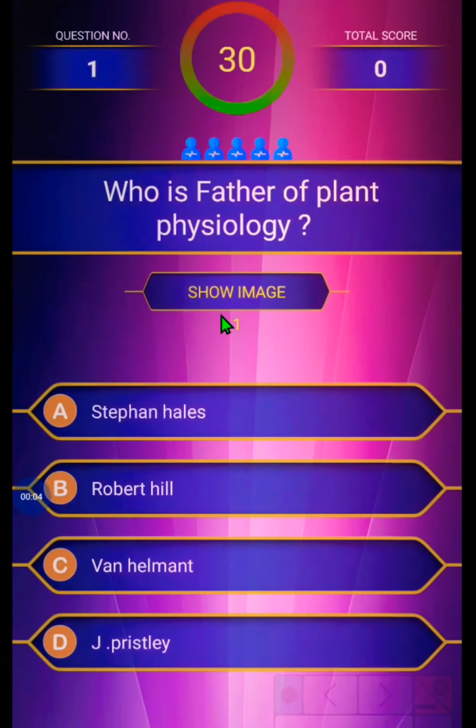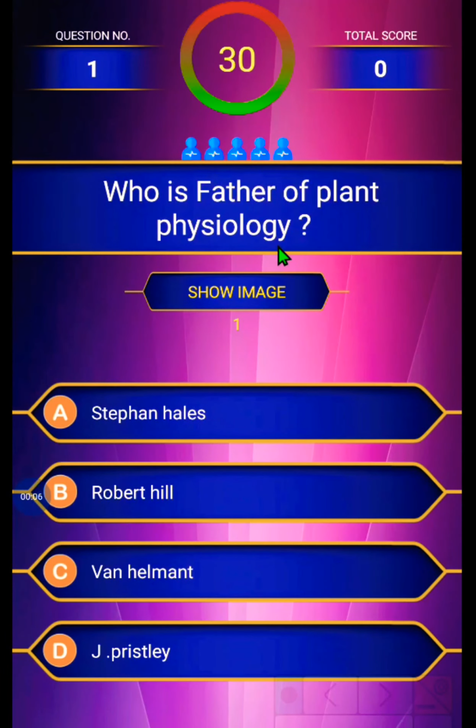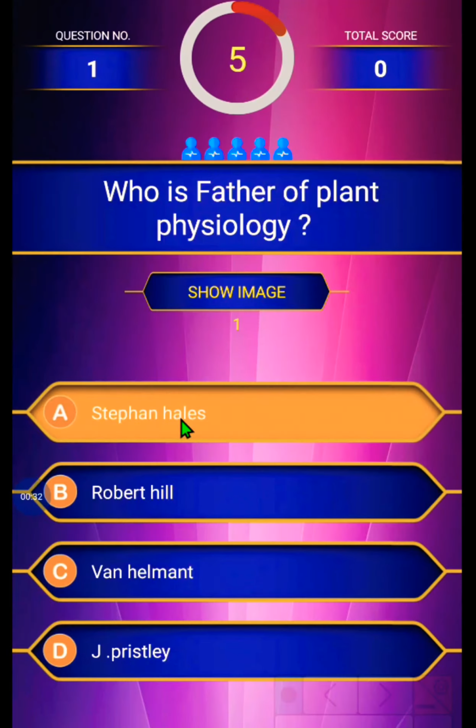So, second botany, the photosynthesis chapter. The first question is, who is the father of plant physiology? The options are, first is Stephen Hales, second one is Robert Hill, third one is Van Helmont, and the last option is Priestley. Yes, the answer is, the father of plant physiology is Stephen Hales.